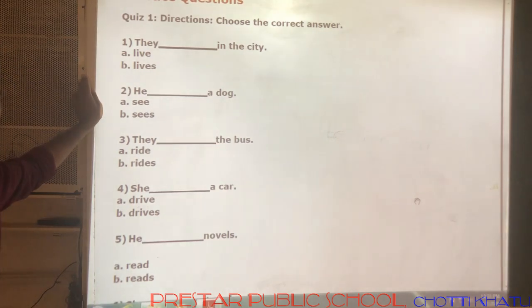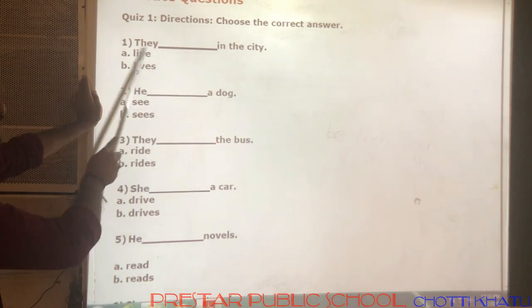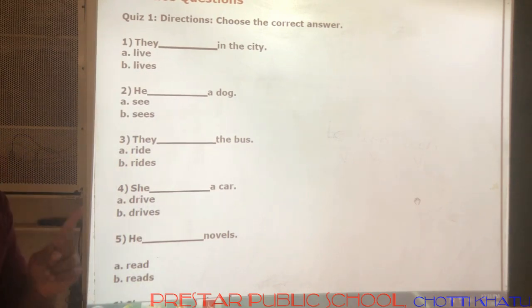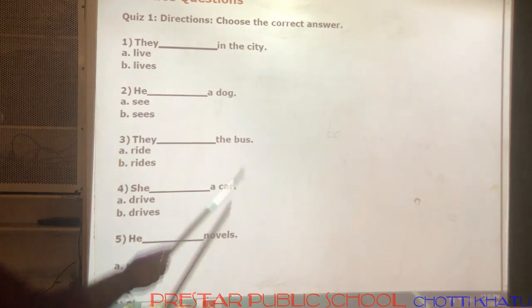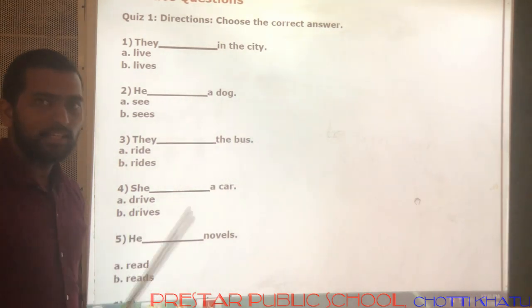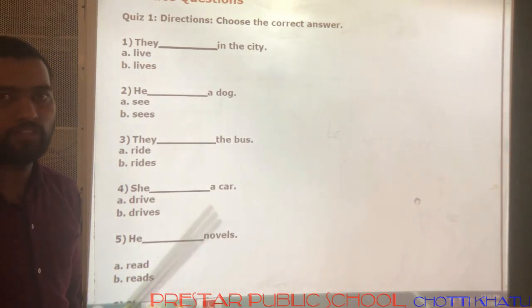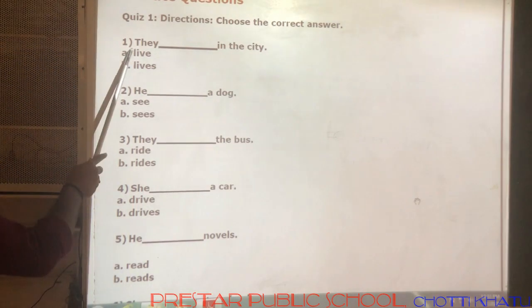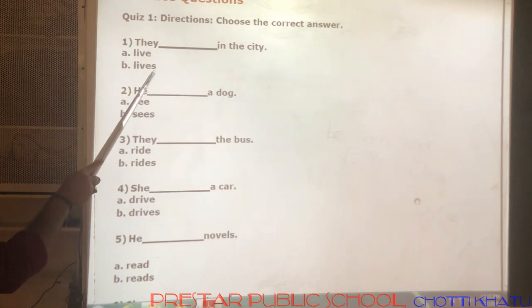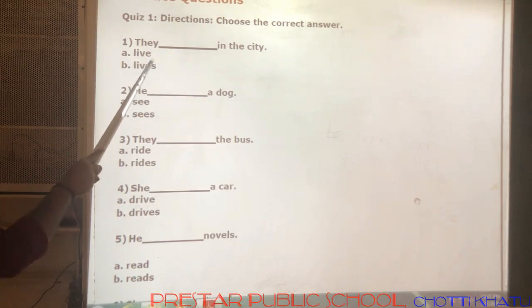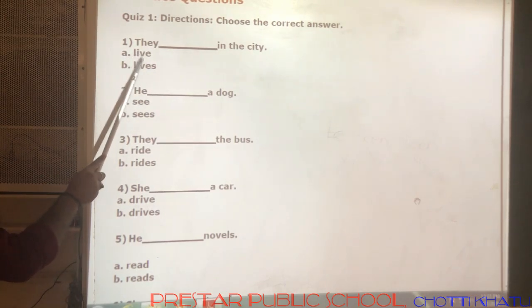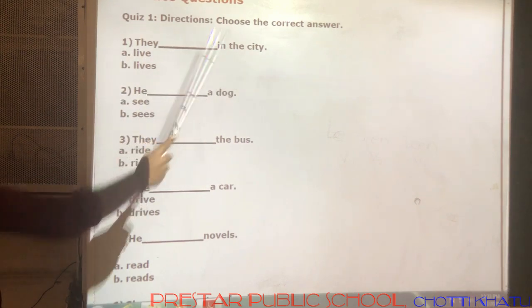In simple present tense, we use the verb form and we add s or es to the subjects if the subjects are third person singular. Third person singular means he, she, it and any name which is singular. Here it is plural, so no need to add s or es to the verb. So this is the correct answer. They live in the city.